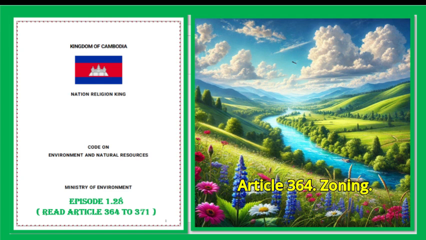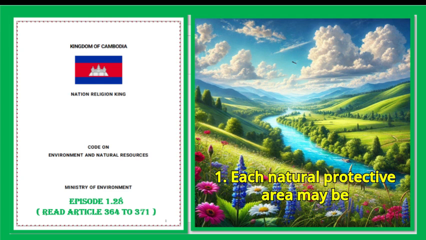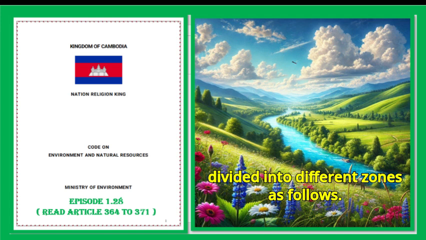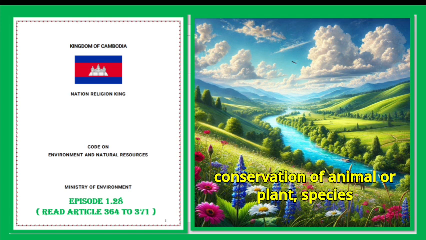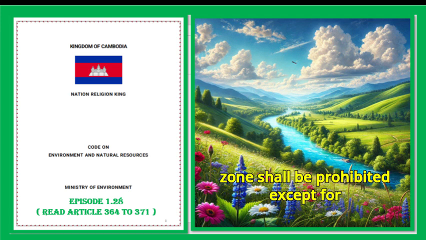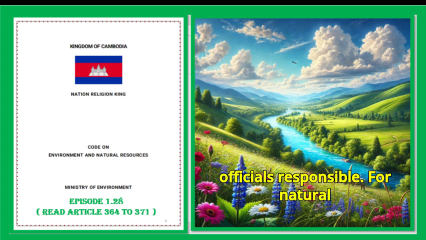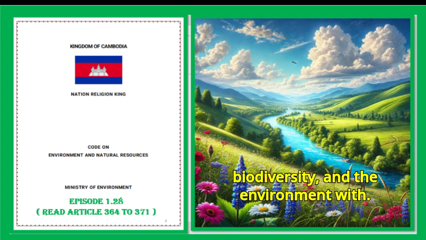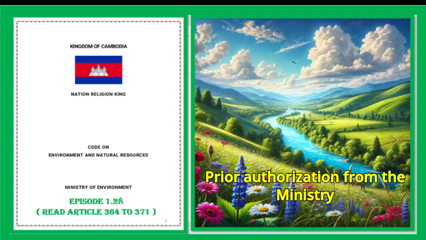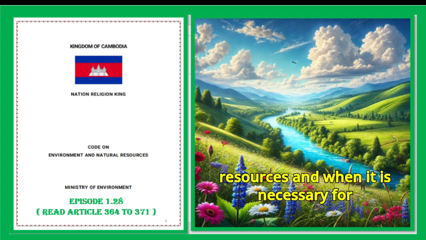Article 364. Zoning. 1. Each natural protected area may be divided into different zones as follows. A. Core Zone. Has high value for conservation of animal or plant species that are rare, nearly extinct, or threatened, wild animal breeding sites, and fragile ecosystems. Access to this zone shall be prohibited except for officials responsible for natural protected areas management on duty and natural scientific researchers to protect and conserve natural resources, biodiversity, and the environment with prior authorization from the ministry responsible for environment and natural resources, and when it is necessary for national security and defense.